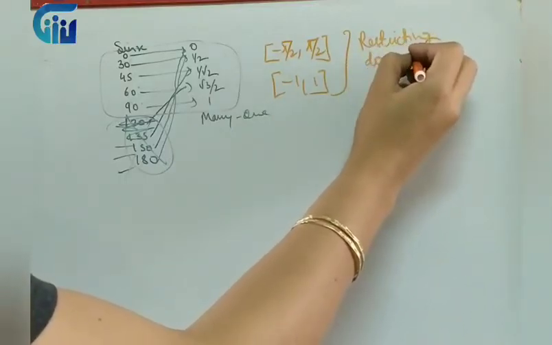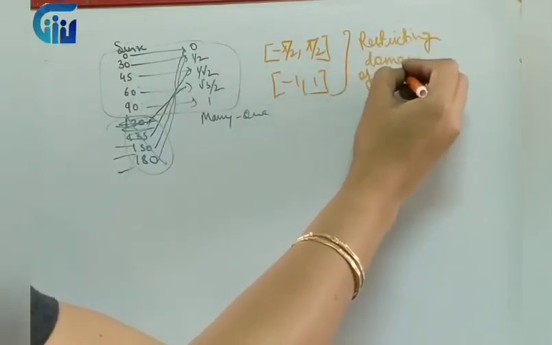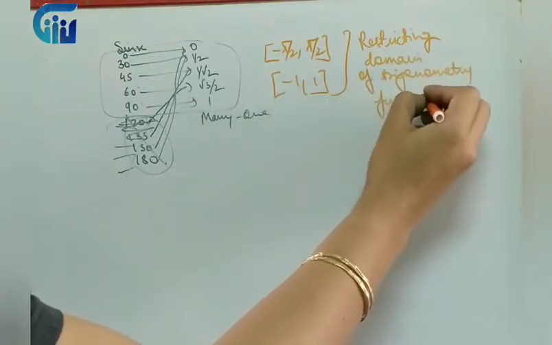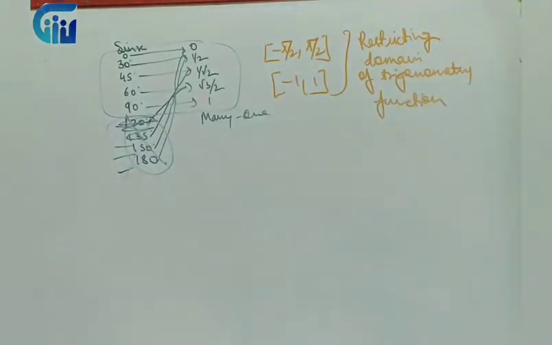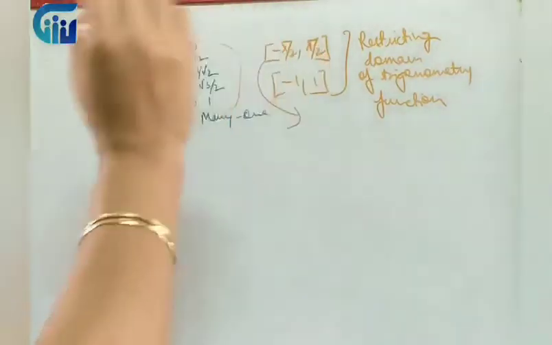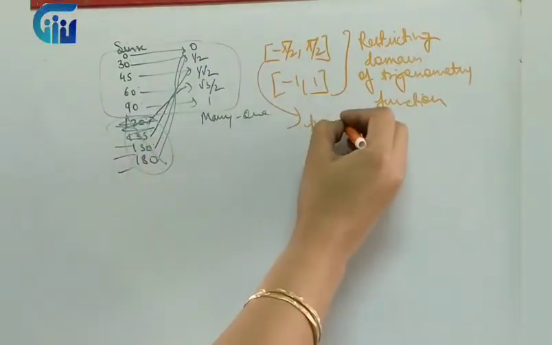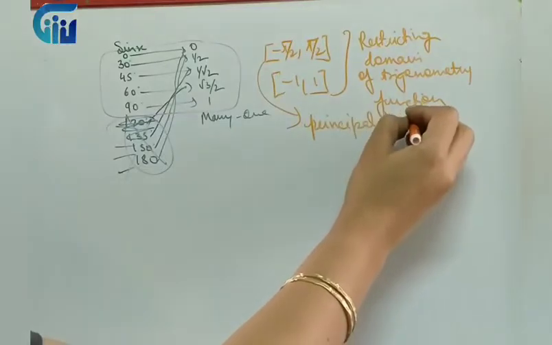Restricting the domain of trigonometric functions so as to make them invertible, because a function is invertible only when it is one-one and onto, right? So now what we have done so far is this particular restriction. There are many intervals where this particular function can be one-one and onto, but this is the closest and the first branch nearest to 0, so we say this is the principal branch.